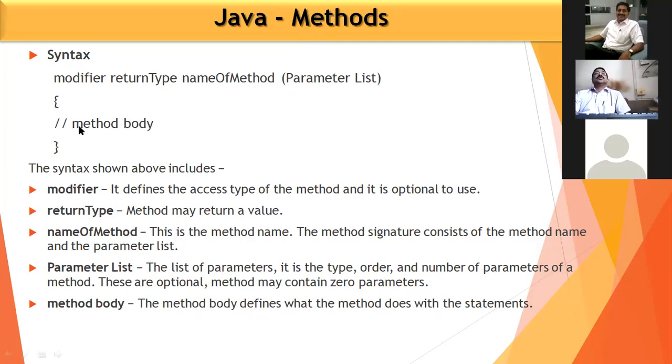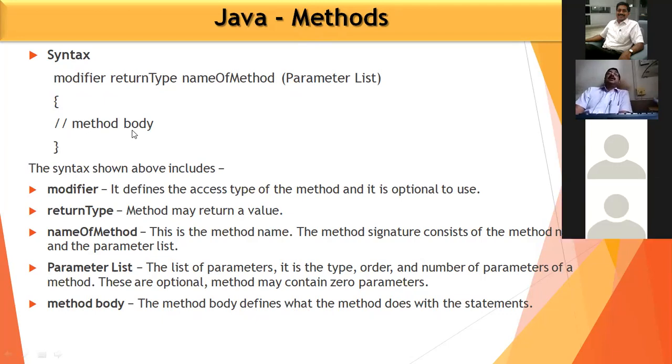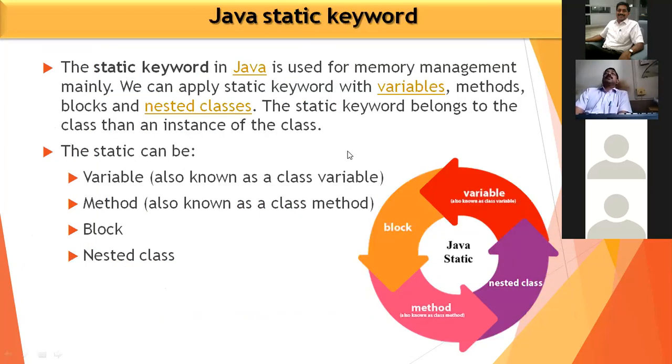In the method body, we can use a number of statements, and that will define the method body and how it works. The function of that method will work inside these parentheses. So that is the Java method. Okay. Next is the Java static keyword.